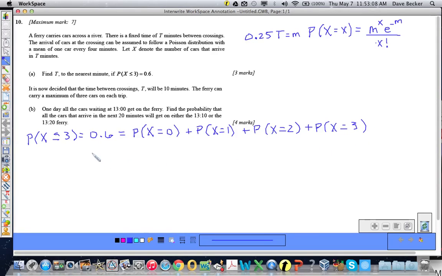Giddy up. So then we also know 0.6, and now we're going to go to mama, replacing x with 0 and m with 0.25 t.